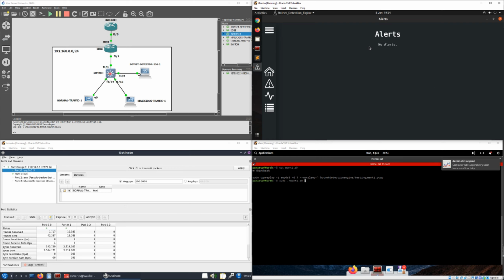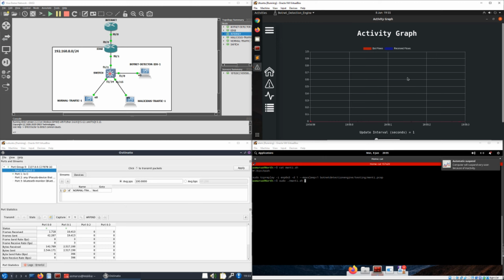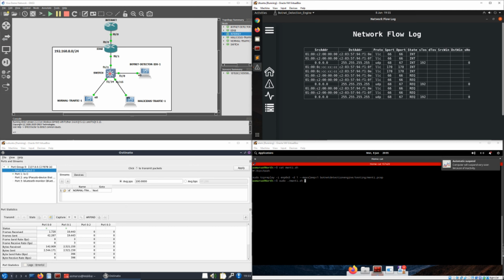We've got an alerts page which shows a more readable format for the alerts that are received. The activity graph shows the network flow activity over time, and the red activity shows that the predictions made are bot predictions. The blue shows just the total number of received flows. And then we've got a network flow log page which just shows the labeled network flows in a more readable format.